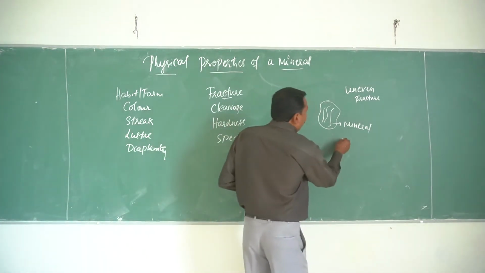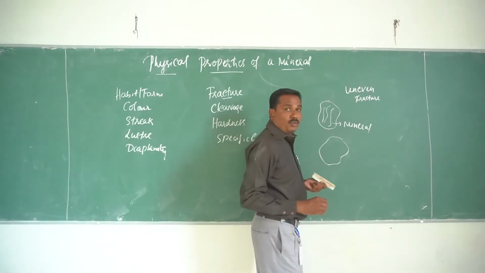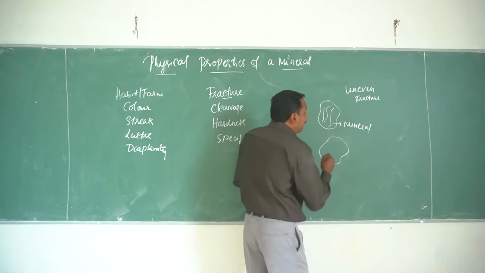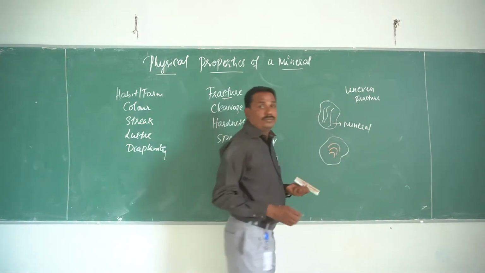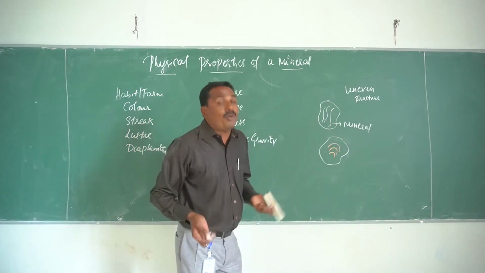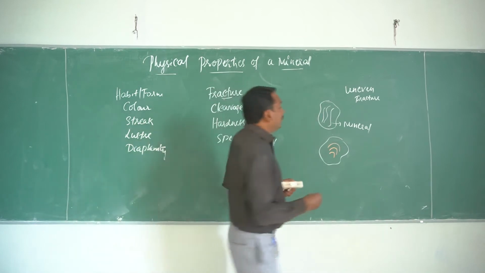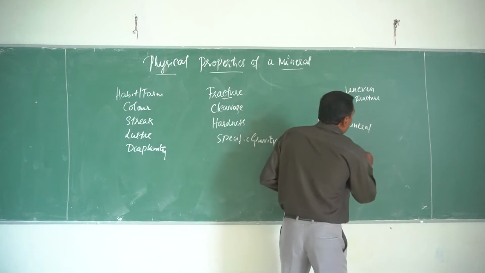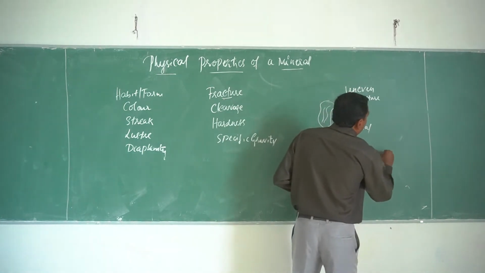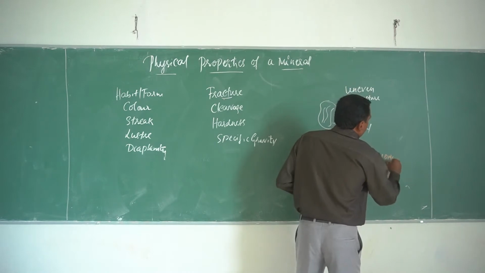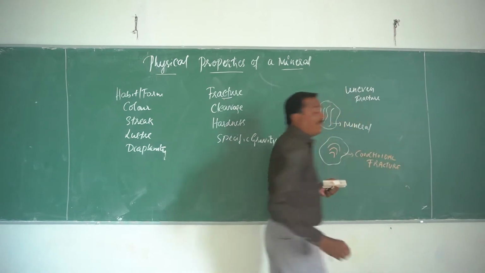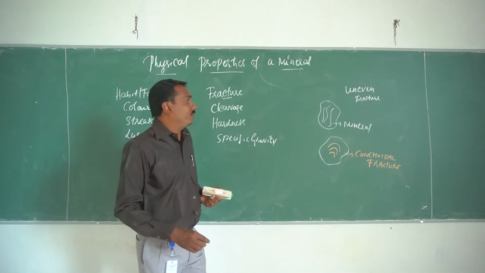Say for example, if the mineral structure would be like this, and if the cracks would be developed in a curved pattern, whether it is concave or convex, then it is called conchoidal fracture.